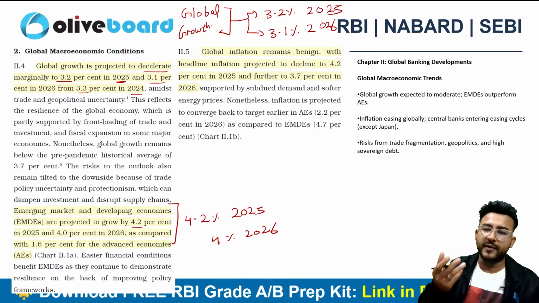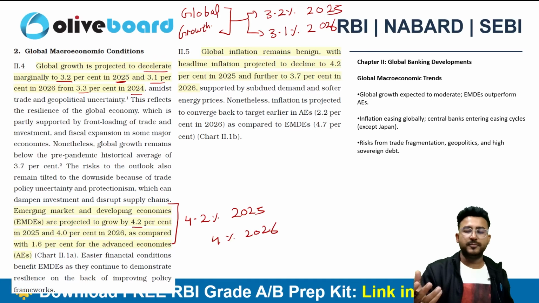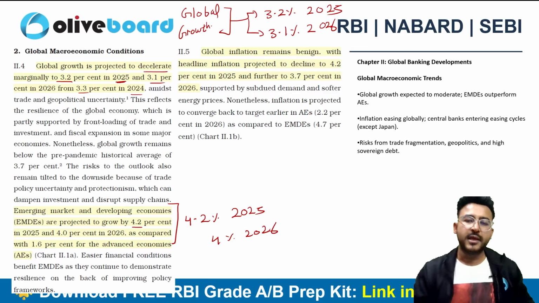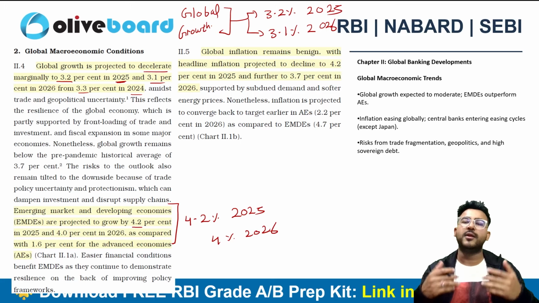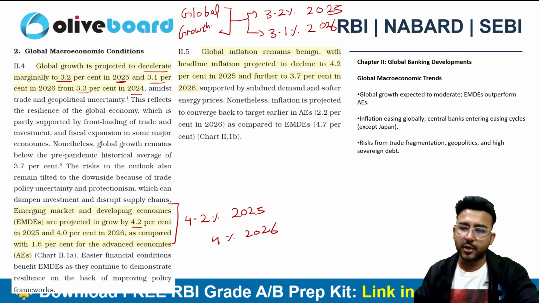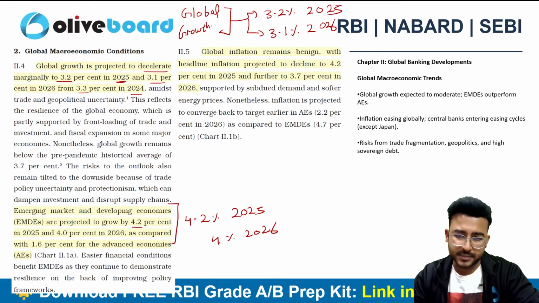Let's take the example of an elephant. An elephant cannot move quickly, right, as compared to some other animal which is quite smaller in size, and the same theory is applicable here also. If you are an emerging economy, you can grow really fast, but if you are already an advanced economy, your growth rate will be slower than the emerging markets for sure.